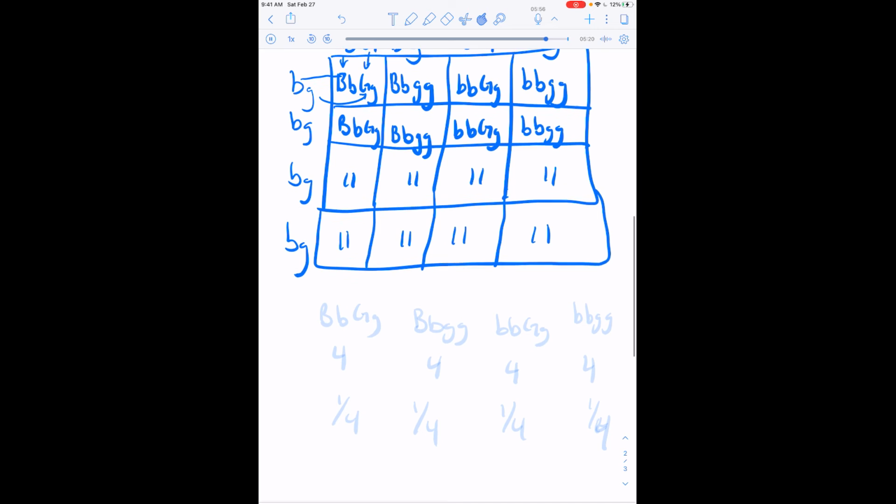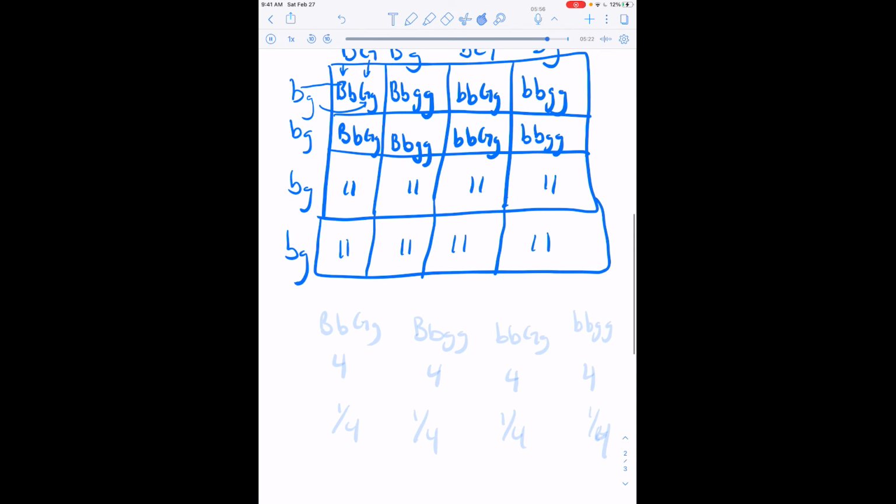Now, when we see how many times by probability, this is out of 16, so this one showed up 4 times. This one showed up 4 times. This one showed up 4 times. And then this one showed up 4 times. So that's going to be 4 out of 16, which is 1/4. All of these are 1/4 chance of popping up.